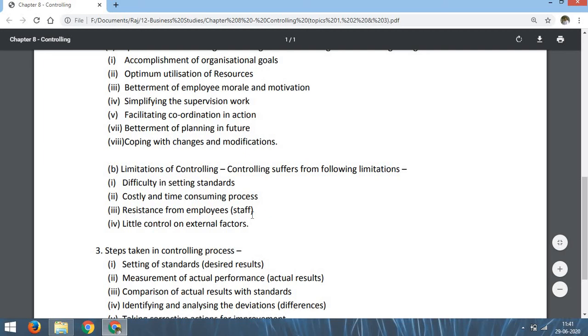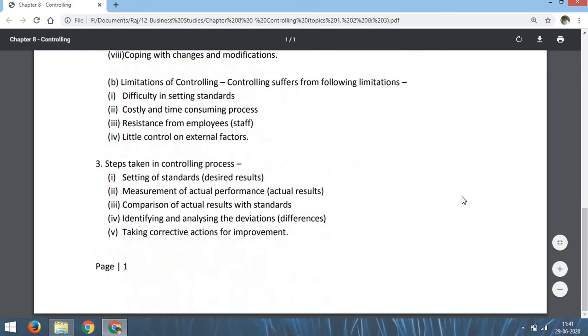Resistance from employees, third point. That means when we want to control the activity of a person, then the employee may resist. That means the employee may object: why are you disturbing me, why are you telling me, once you have issued the instructions I am doing the work, now in between my work you are disturbing me. So there may be resistance from the employees while the controller is doing the function of controlling.